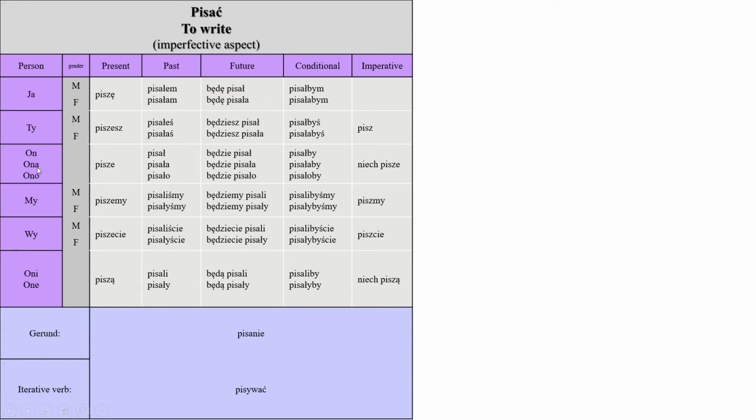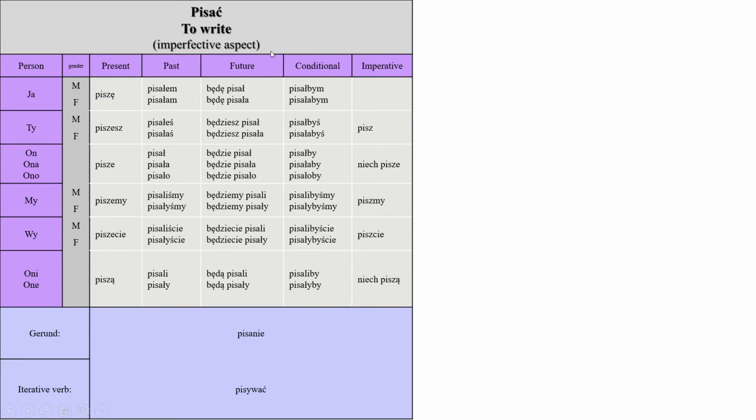Okay. Ty będziesz pisał, you will be writing. However, if you're talking to a girl, you would say ty będziesz pisała. It means that you are talking to a girl, telling her that you will be writing. Ona będzie pisała. She will be writing. On będzie pisał. Okay? He will be writing. My będziemy pisały means that we, a group of girls, are saying that we wanna write something or we will be writing something. So the same for the rest.